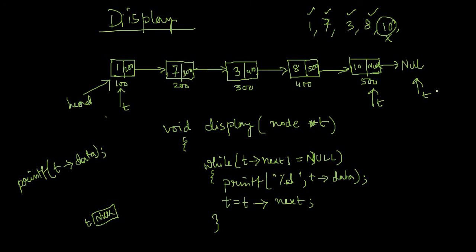My job is done. So when t is pointing here and t equal to t next executes, then what will happen? t will point to null. So that means instead of writing t next not equal to null, if we write only while t not equal to null, then see what will happen. t is pointing initially to the first node, that means content of t is 100. So let's try to run it. Let's write in this way.